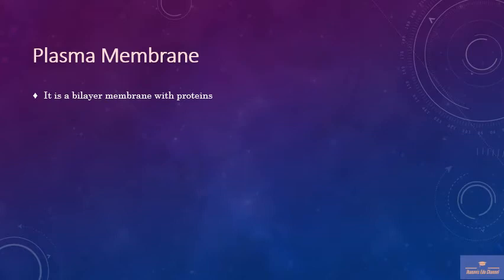And as I told you in the prokaryotic cell, the plasma membrane also exhibits a fluid mosaic model in the eukaryotic cell. It is also called a selectively permeable membrane. Why do we call it a selectively permeable membrane? It allows only certain molecules like water or carbon dioxide to move in and out of the cell. Hence we call it a selectively permeable membrane.